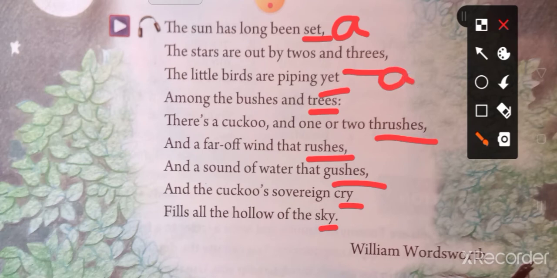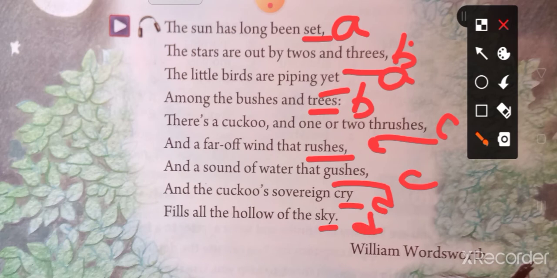Next, the second and fourth lines: trees, trees. Then thrushes, rushes, gushes are the fifth, sixth and seventh lines, and the eighth and ninth lines are similar. So we find ABABCCCDD, and that is called the rhyme scheme.